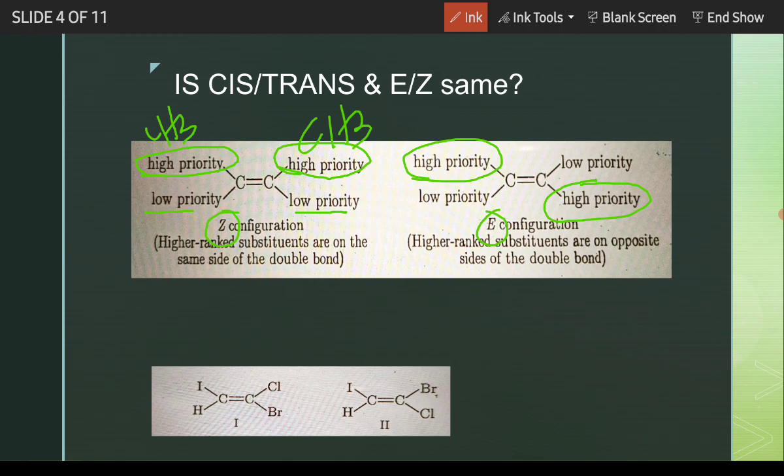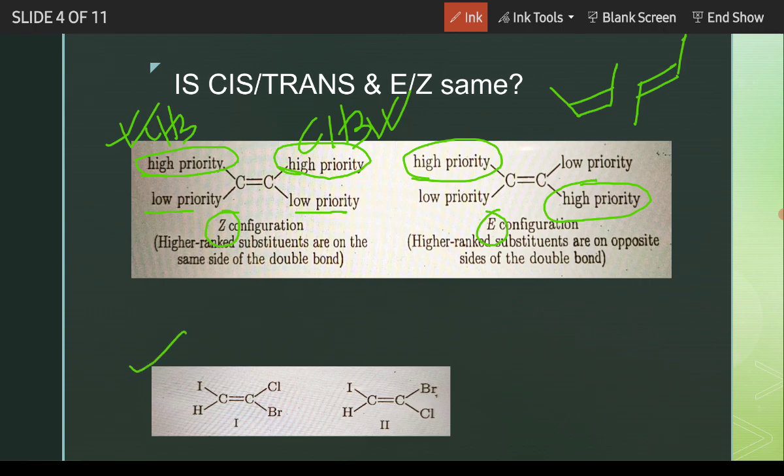But if they are different, say here the highest priority group is something and here the highest priority group is some other thing, but they are on the same side, then it will be called a Z compound, not a cis compound. For cis and trans 2-butene we saw earlier, the highest priority group is always methyl and the lowest priority group is always hydrogen. That's why we can call it cis or trans.